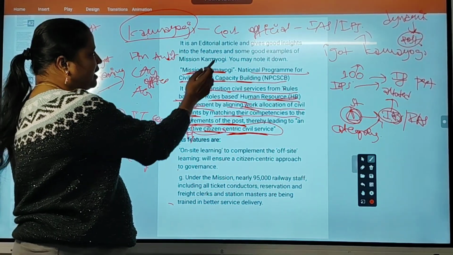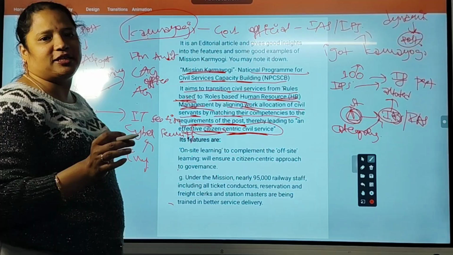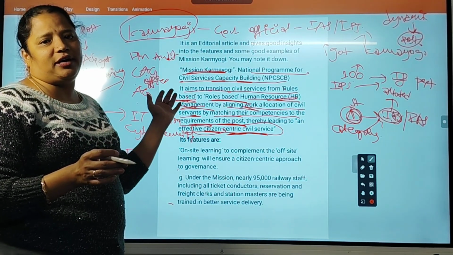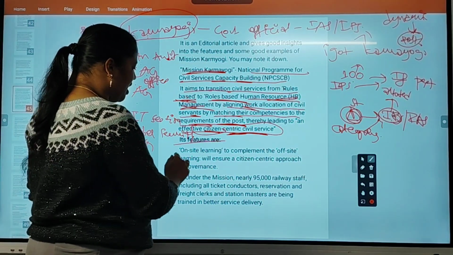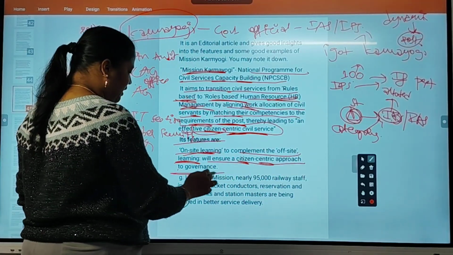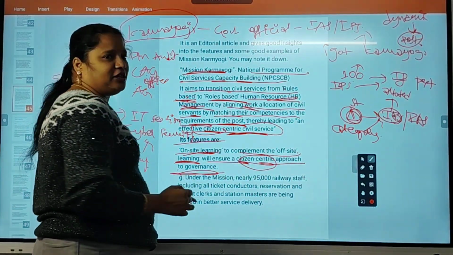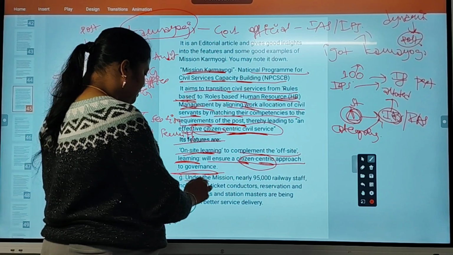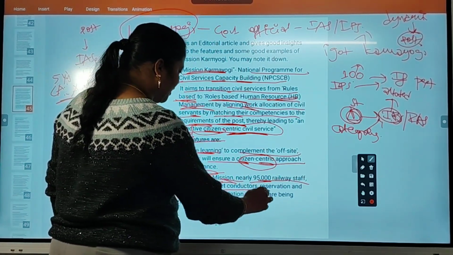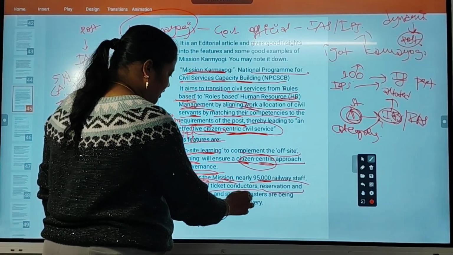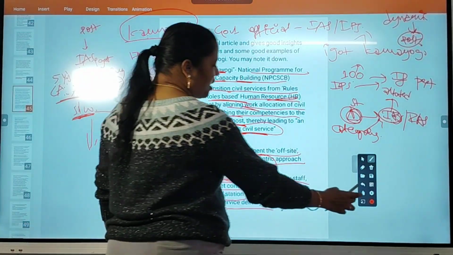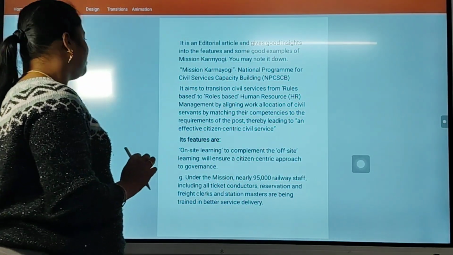So like that, the Karmayogi platform is very useful for UPSC postings, so that their personal skills will be matched to the government requirements. Okay, its features are on-site learning to complement off-site learning, which will ensure a citizen-centric approach in governance. So a citizen-centric approach in governance will be achieved. Under the mission, nearly 95,000 railway staff, including all ticket conductors, reservation and flight clerks and station masters, are being trained in better service delivery. So even the railway RRB professionals have been trained very well under Mission Karmayogi.